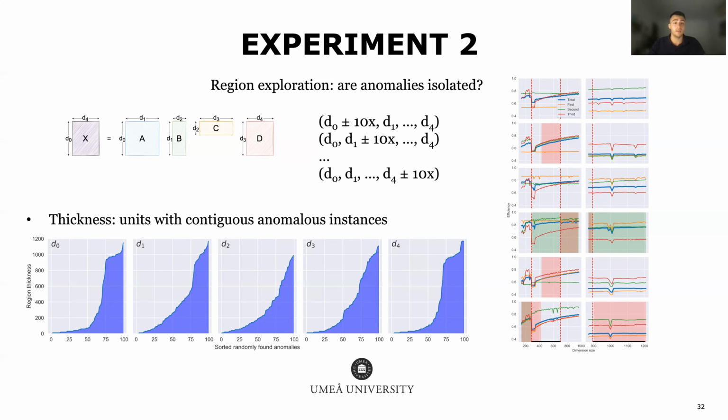And we observe that there are 2 types of behavior in terms of kernel efficiencies in the boundaries. So sometimes there are abrupt changes in efficiency, such as we can see here.